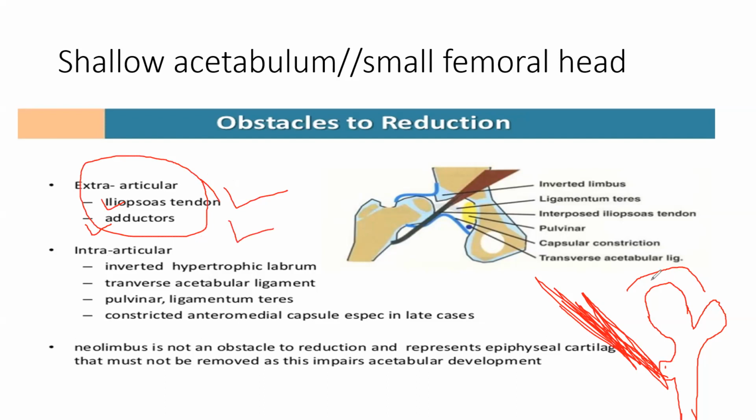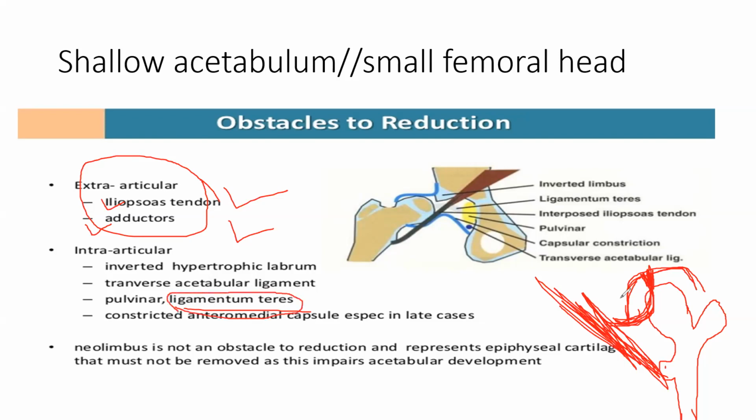Now there are other intra-articular factors. Inside the joint something is going on. One is the ligamentum teres. It comes from the head and goes inside to the acetabulum. Once the head gets dislocated, the ligamentum teres also goes away with the femoral head. It becomes big and covers the whole acetabulum, so there is less space because of the thickened ligamentum teres, and it won't allow the head to come inside.